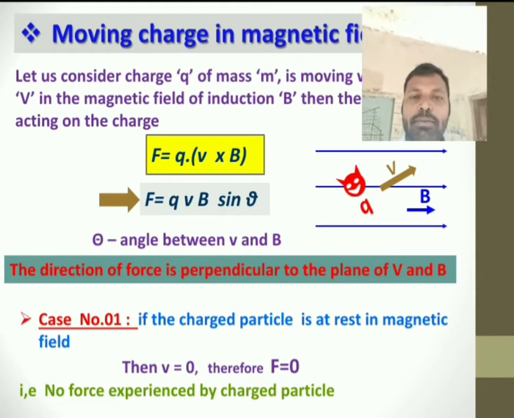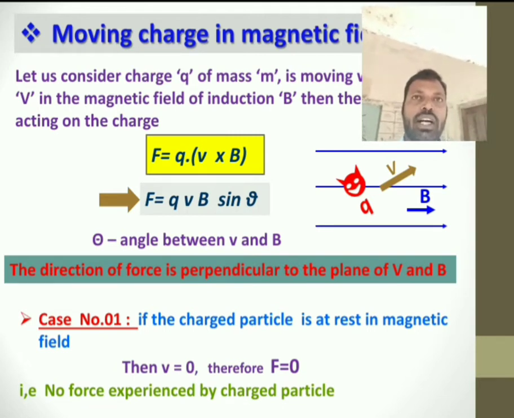Case number 1: the charged particle is at rest in a magnetic field. There is a charge q and a magnetic field B, but the charge is kept at rest in the magnetic field. If the charged particle is at rest, then velocity becomes 0. If v is 0, then F is equal to qvB sin theta, everything becomes 0. That means if the charged particle is at rest in a magnetic field, the resultant force acting is 0. No force is experienced by the charged particle.